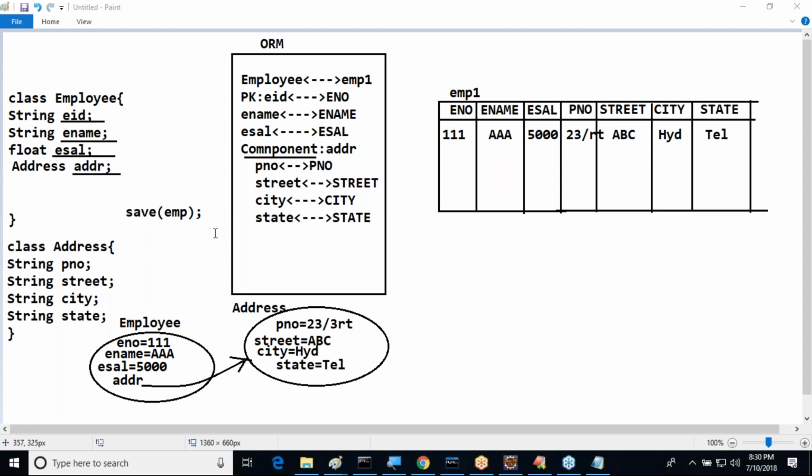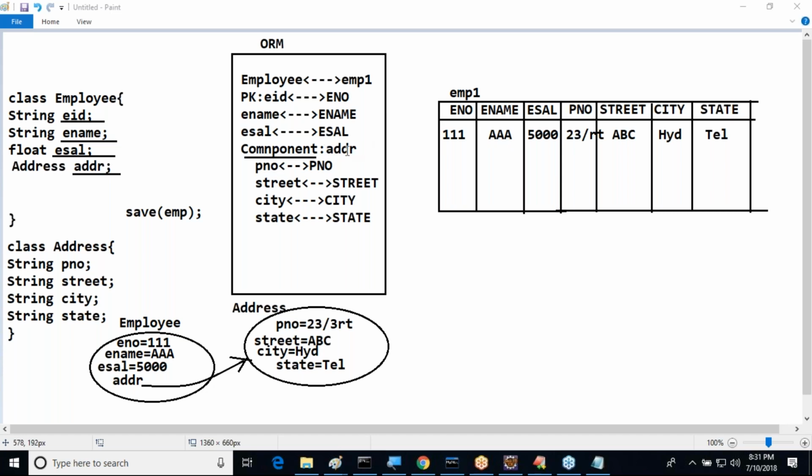This is because of the ORM. Inside the ORM we are providing mapping. If you are using Hibernate, what is Hibernate doing now? Hibernate is taking our employee object. It is recognizing ADDR as a component property through this ORM mapping. A component property means it is referring to some other object where a number of columns are available. Those columns are in the same table, but represent the same property. So as per this mapping, employee maps to the EMP1 table. Next, EID variable and ENO, ENAME, ECL. Mapping is identified, corresponding values are stored.